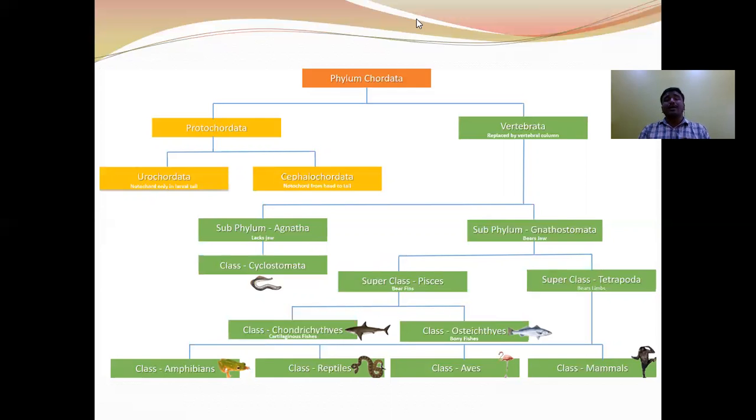Agnatha includes only one class, Cyclostomata. Gnathostomata is further divided into two superclasses: Pisces and Tetrapoda. Pisces is further divided into two classes, Chondrichthyes and Osteichthyes. The superclass Tetrapoda is divided into four classes: amphibians, reptiles, aves, and mammals. This is the classification of phylum Chordata.